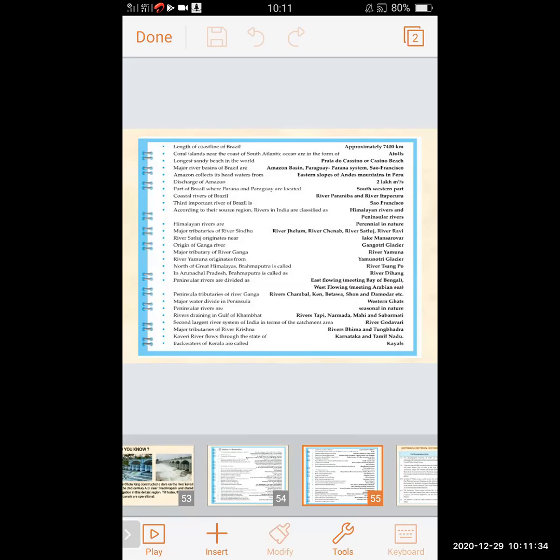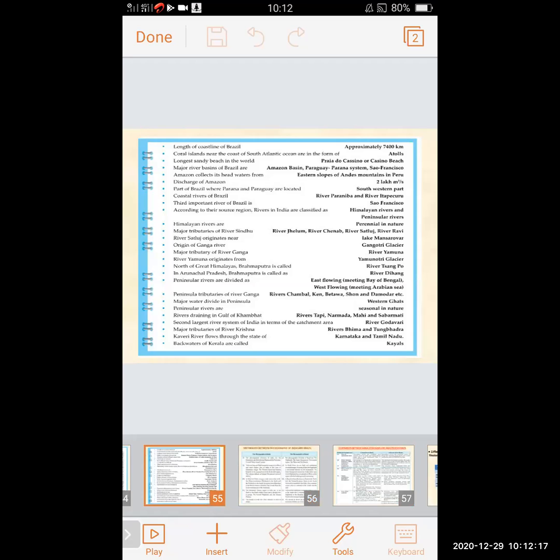Major tributaries of river Krishna are river Bhima and Tungabhadra. Kaveri river flows through the state of Karnataka and Tamil Nadu. Backwater of Kerala are called Kayal. So these are the points to remember which you have learned in this lesson.